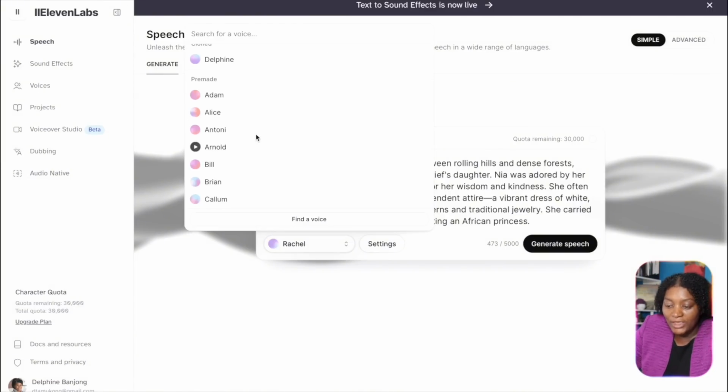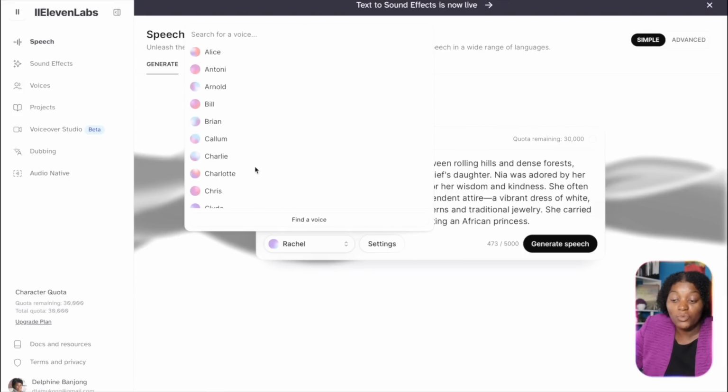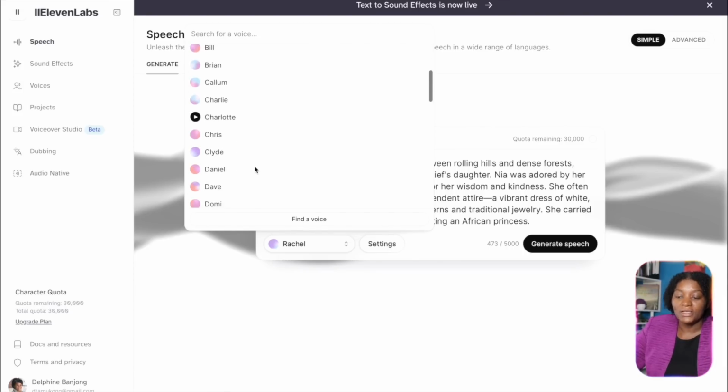Now you can come here and you can change the character. Just go ahead and listen to them. There are different characters. There are some that are from Africa. Just pay attention and listen to them and see which one matches your story best. So when you are done with all of that, you just go ahead and take it.